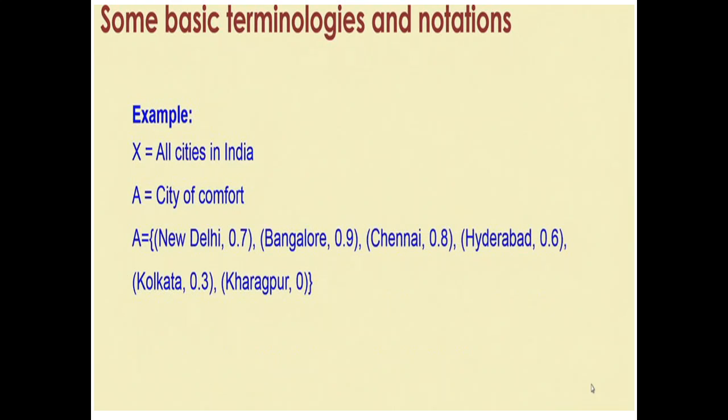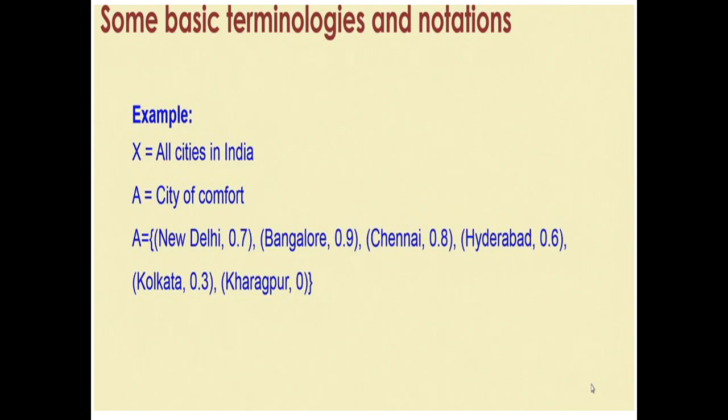Now some other basic terminologies and notations, that is X. Here X is a universe of discourse, that is all the cities in India, and A is a city of comfort. A is a fuzzy set which includes the cities of comfort.